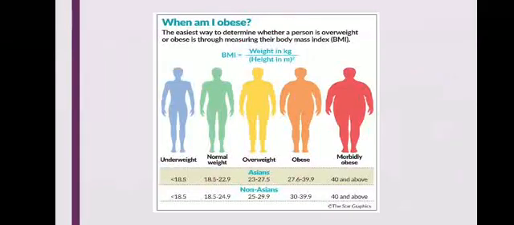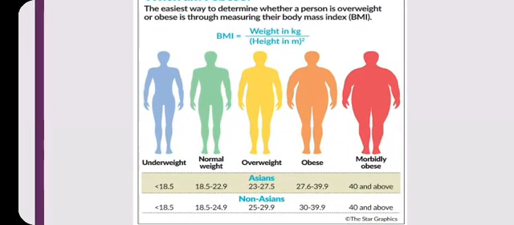This is how you can assess whether you are obese or not. You already studied the BMI, weight in kg divided by height in meter square. When the BMI is below 18.5, it is underweight. 18.5 to 22.9 is normal weight. 23 to 27.5 is overweight, 27.6 to 39.9 is known as obese, and 40 and above is morbidly obese, which is a drastic condition. This is given for Asians and non-Asians.